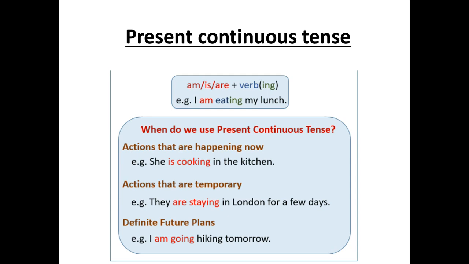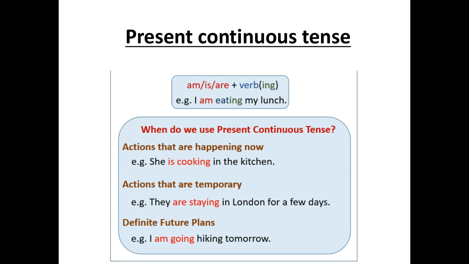You just have a look. I'm just asking what she is doing. Now you're telling she is cooking in the kitchen. So at present, I'm just coming and asking what she is doing. You're replying she's cooking in the kitchen, right? Actions that are temporary. Next. So let's see. They are staying in London for a few days.